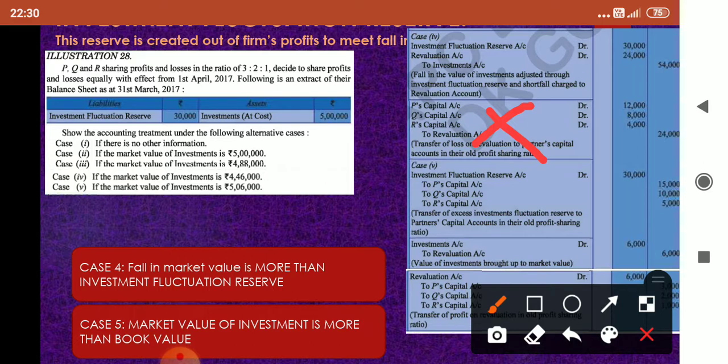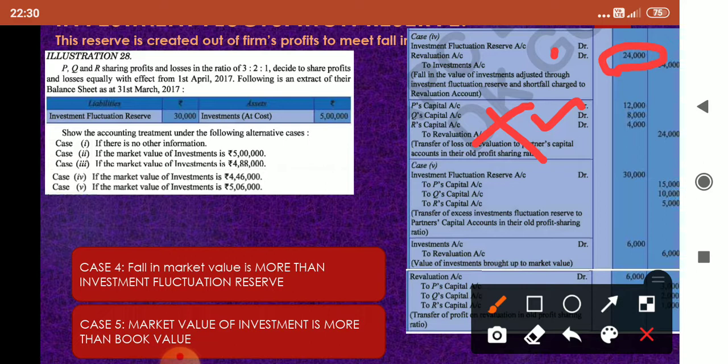I explained investment fluctuation reserve for case 4: debit 30,000, revaluation account debit 24,000, to investment 54,000. What they did, they have taken this 24,000 as loss and they have shown the loss distributed among the old partners in old ratio. But this actually is not required.